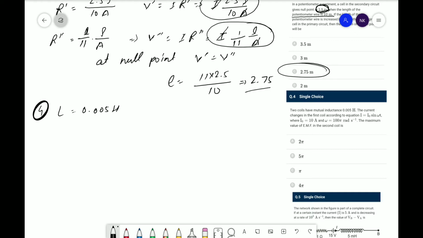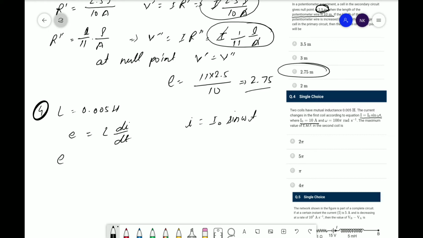I is equal to I naught sin omega t, where I naught is equal to 10 ampere and omega is equal to 100 pi radian per second. The maximum value of electromotive force in the second coil is, okay, so here we can say that electromotive force can be defined as E is equal to L di upon dt, but we know that I is equal to I naught sin omega t, where I naught is equal to 10 ampere.